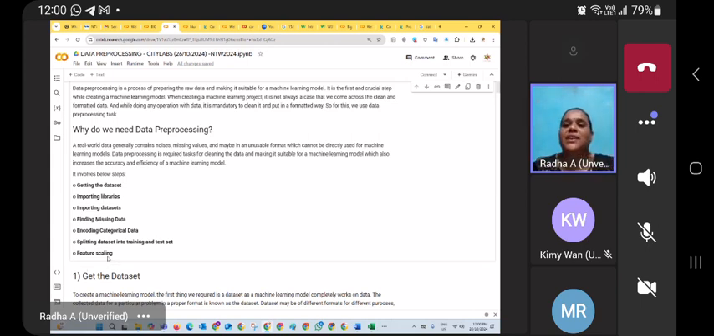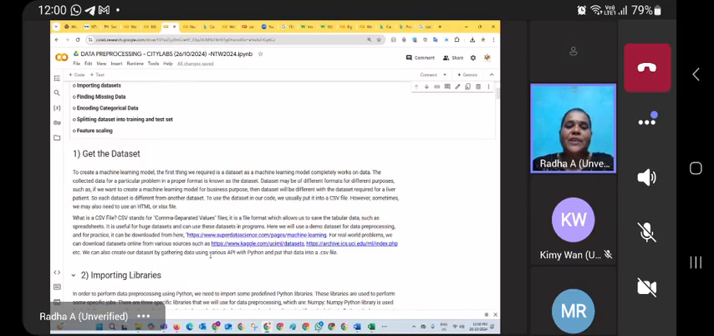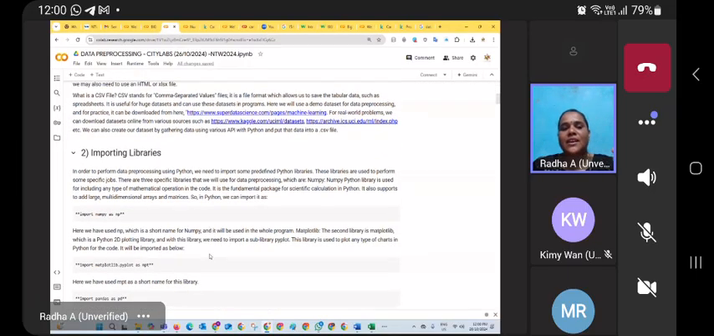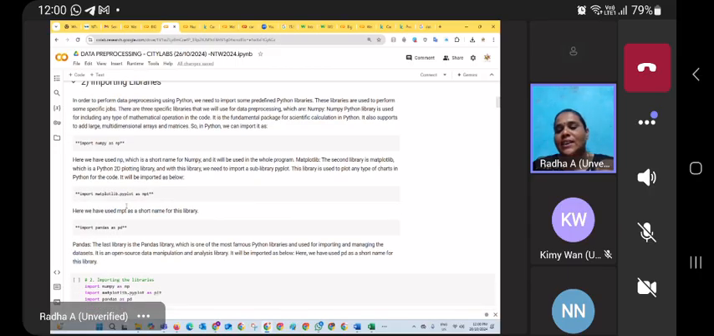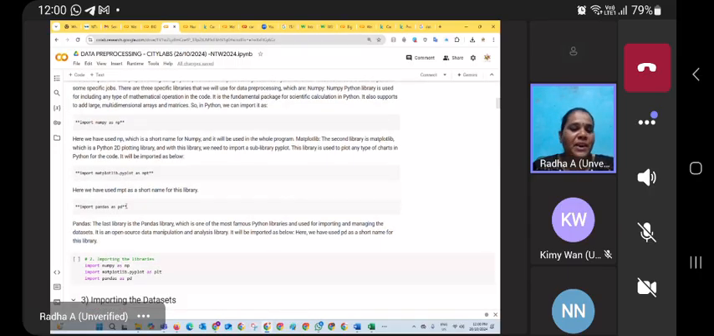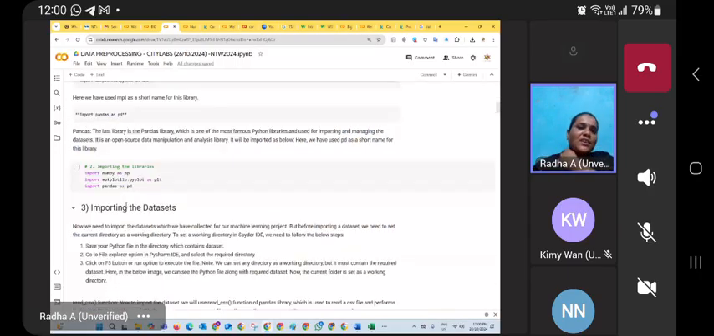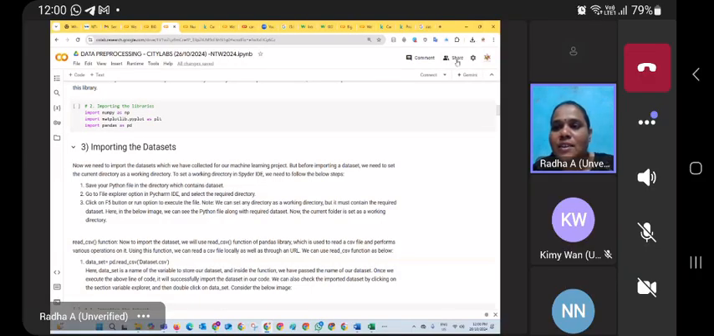So this is the data preprocessing part. Here I have given a small example: how we are going to import the library, and what is important for importing libraries. Just let me share this as well.